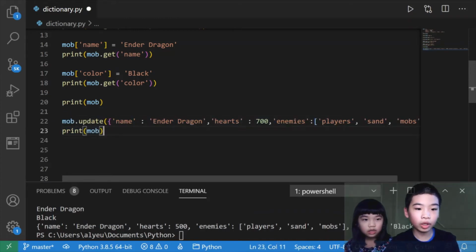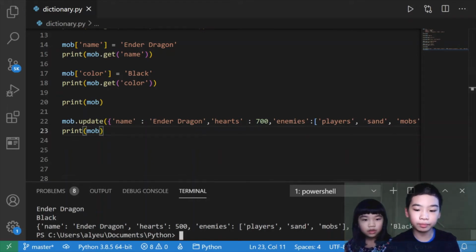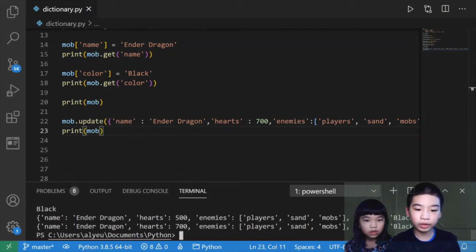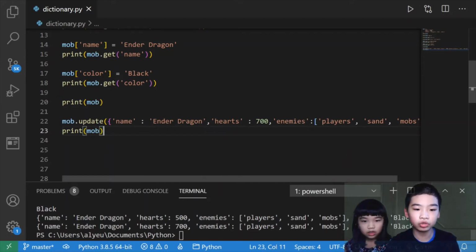Next we're going to do mob.update. So with this we can update the keys and values. So here we change the hearts value to 700 instead of 500. Now we're going to print mob. So now its hearts changed from 500, from the last time we ran it, to 700.